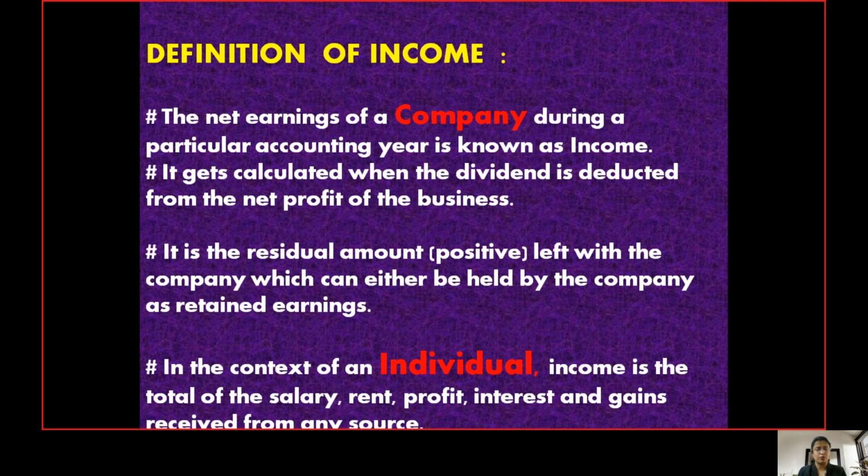Generally, after earning a profit and deducting all the expenses, all the cost of production, and paying the interest and other expenses, the remaining profit, which is the takeaway profit for the business, is called the income. Out of that income, the company can have an option to pay a dividend if the shareholders have invested money in the business. So we can say the income is the residual amount left with the company.